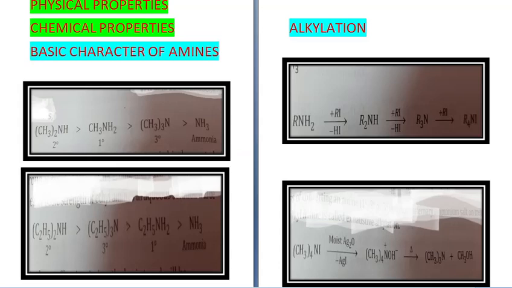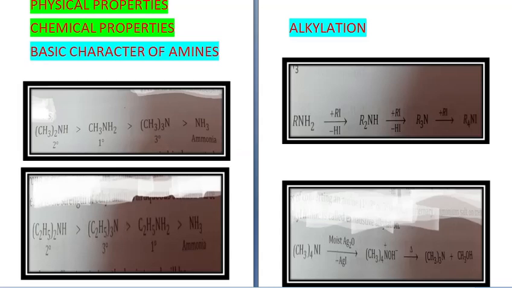See here, when the alkyl group was small, most basic was secondary, then tertiary, then primary, and then ammonia. But when the alkyl group is bigger, then because of steric hindrance, most basic is secondary, then tertiary, then primary, and then ammonia. Okay, and in gas phase where the solvent effect is missing, the trend will be tertiary is the most basic, then secondary, then primary, and then ammonia.